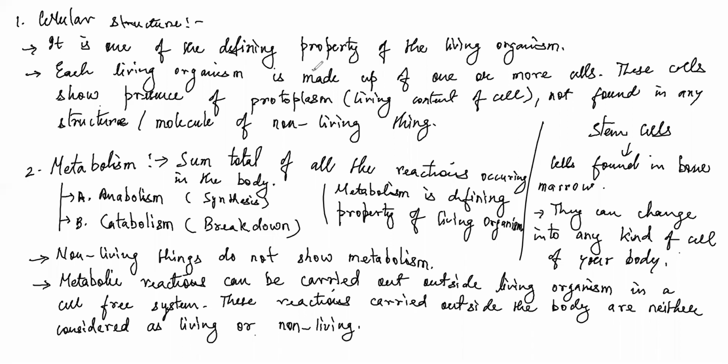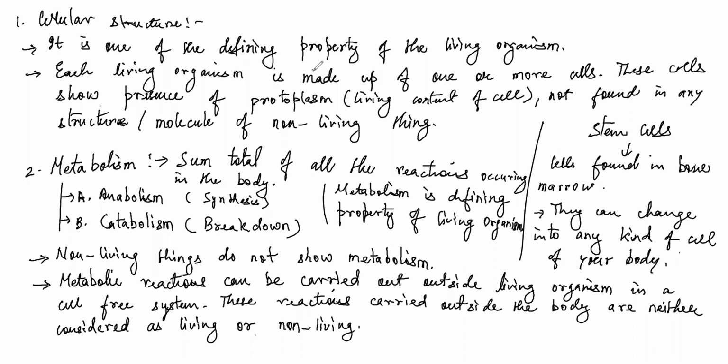Should I proceed to the next slide? You were saying something. I was saying, since biological reactions involve biochemicals, you can call some of the isolated metabolic reactions biological reactions, which I was explaining before. In isolated systems, when you carry out a metabolic reaction in a test tube, you can call these biological reactions.